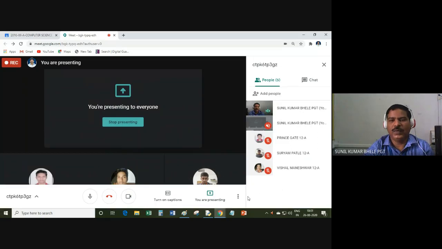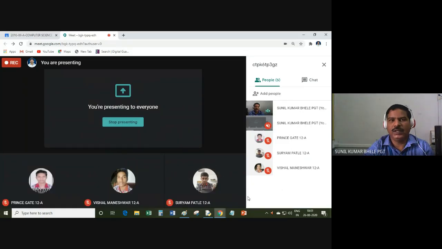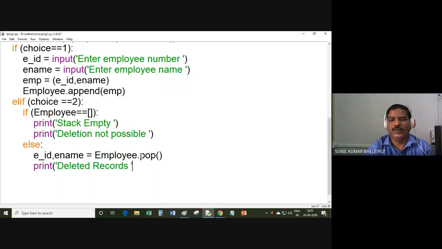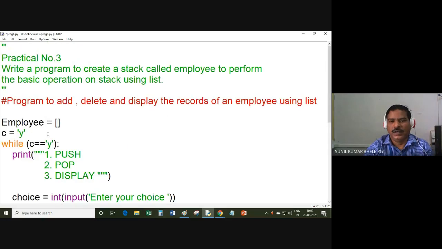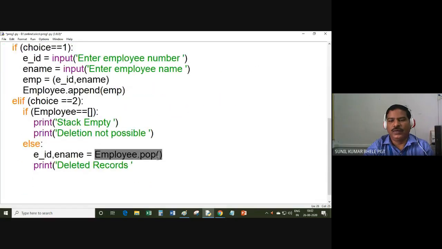So stack has a property in which the last element inserted must be deleted first. This pop method always removes the last element of the list, though you can remove the middle element also by passing an index. That I don't want to do, because I am implementing the concept of stack with the help of this list. So if I want to remove the last element, I can use pop.